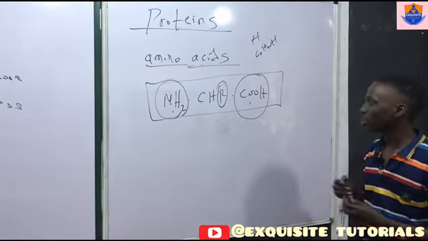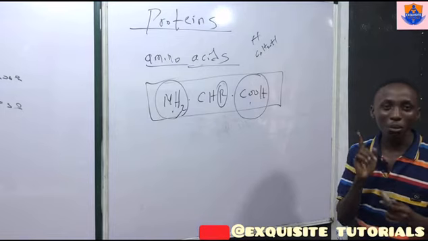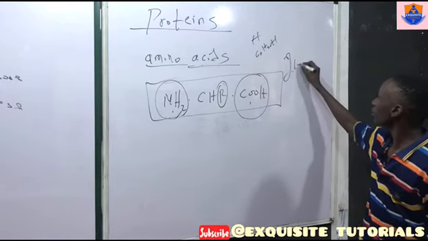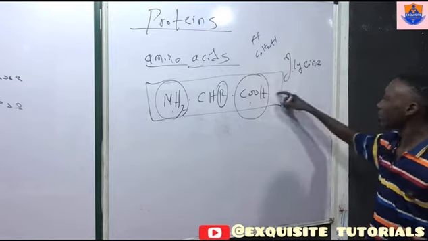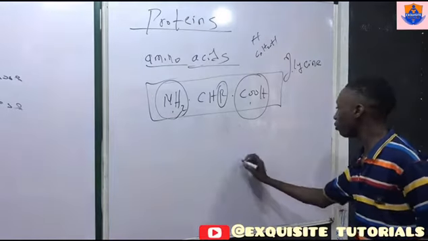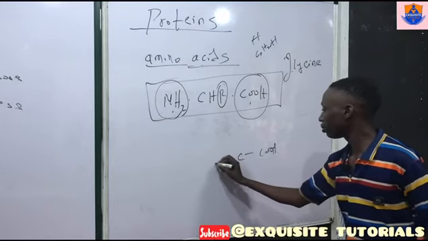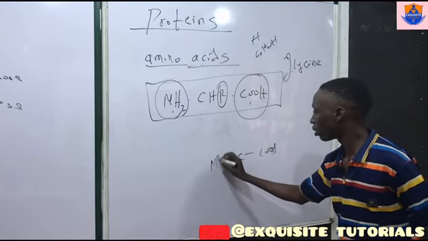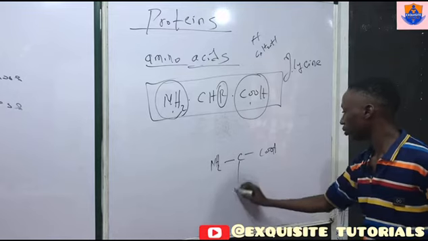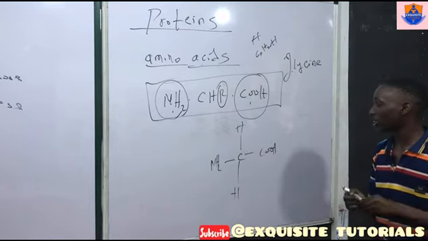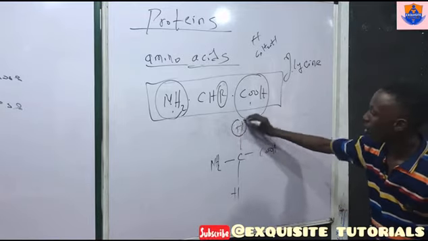R can differ. For the simplest form of amino acid, which is glycine, R is hydrogen.